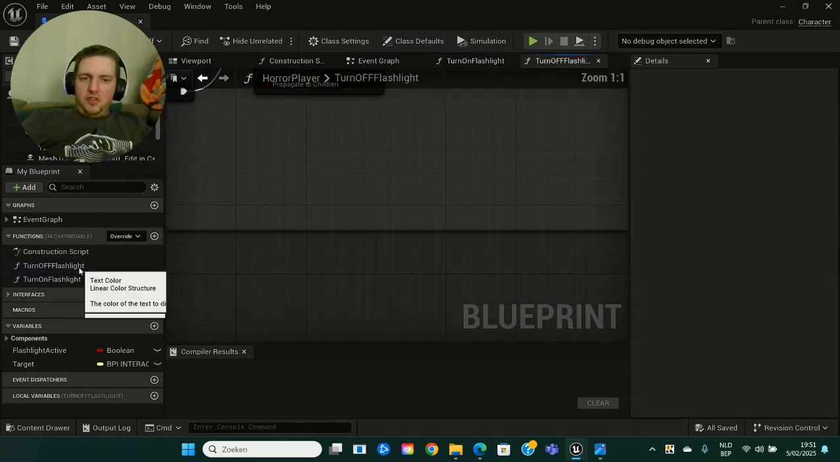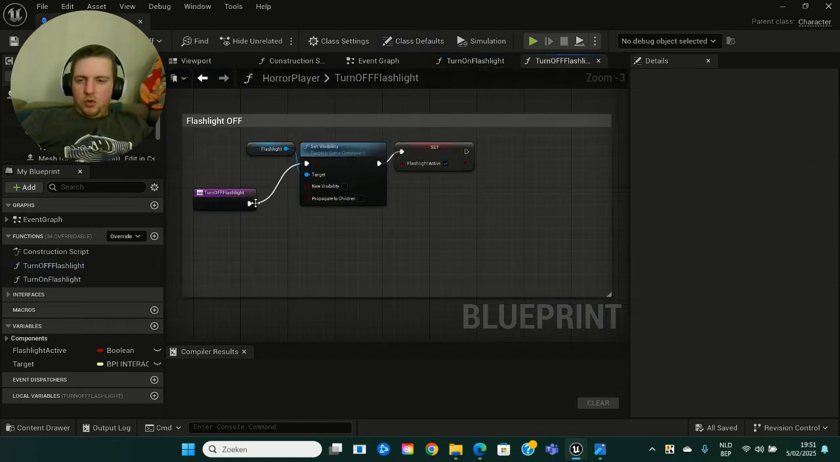Then we got the turn off flashlight function, and it works a little bit differently. It doesn't need a print setting, I think. It just needs to have a flashlight, turn off flashlight. I don't know, maybe that also doesn't need to print string in the end, but it works, so I'm not too bothered with it.